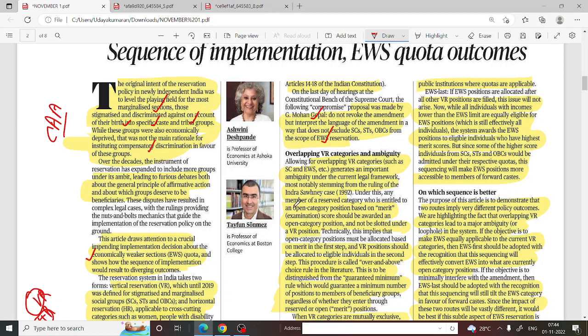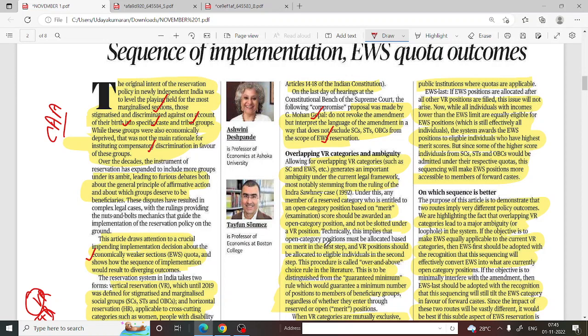So under this, a reserved category candidate who is entitled to an open category position based on merit should be awarded an open category position, not slotted under the VR category. So those persons, for example, should be categorized under open category position and not under VR position.